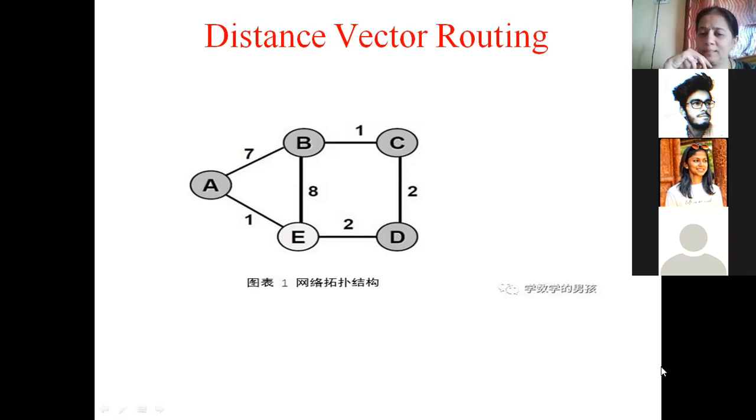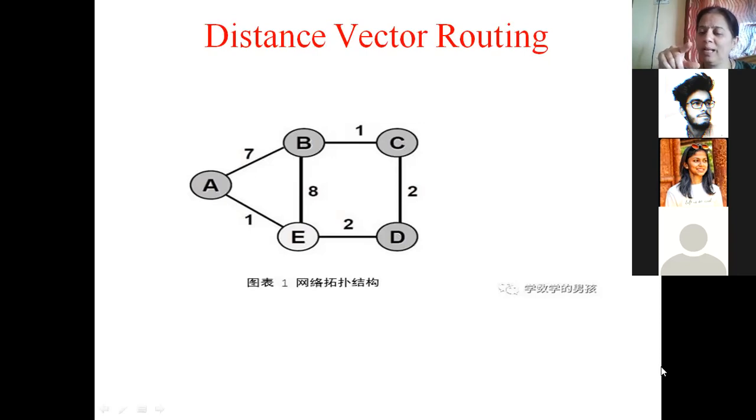Now there are 2, 3 paths. If you look at A to C, we can go from A to B, B to C. What will be the cost? 7 plus 1, which is 8. If I want to go to C, I can go from A to E, E to B, and B to C. How much will be the cost? 8 plus 1, 9, plus 1, 10. So the previous cost was 8, this cost is 10.